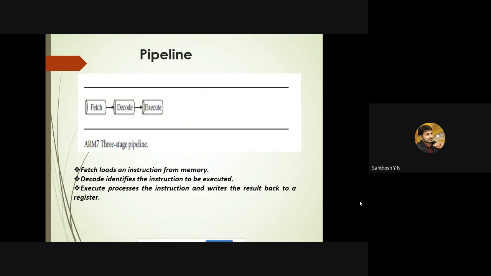Decoding identifies the instructions that need to be executed, translating them into the language understood by the processor. Execution processes the instructions and writes the results back to the destination register. These are the three important stages of the pipelining concept.